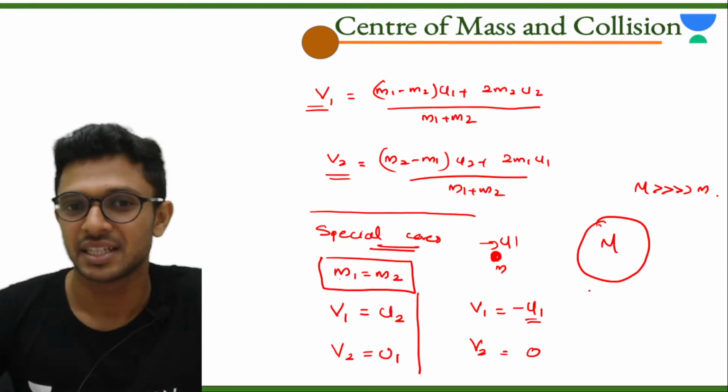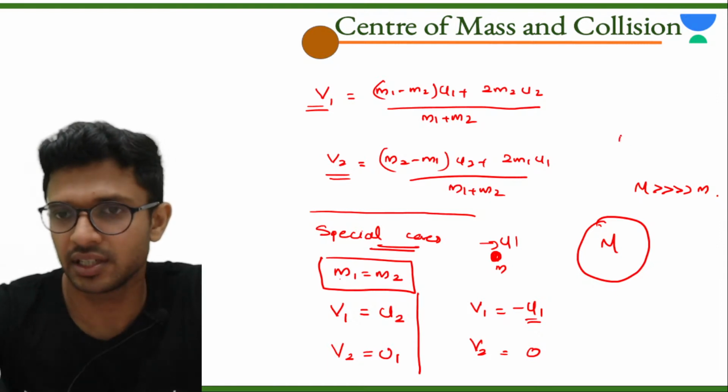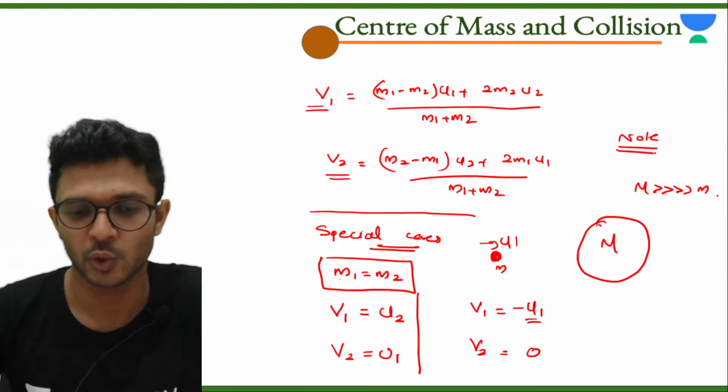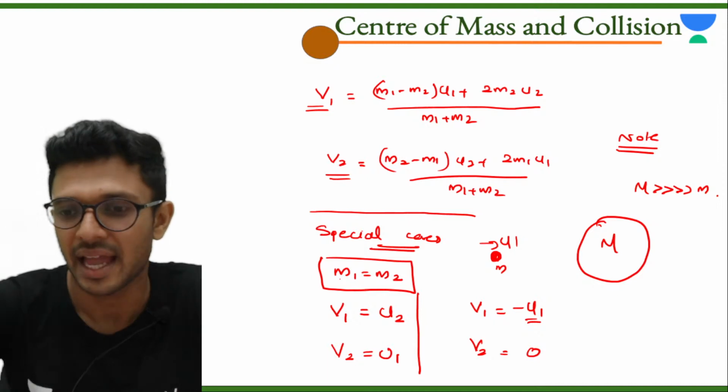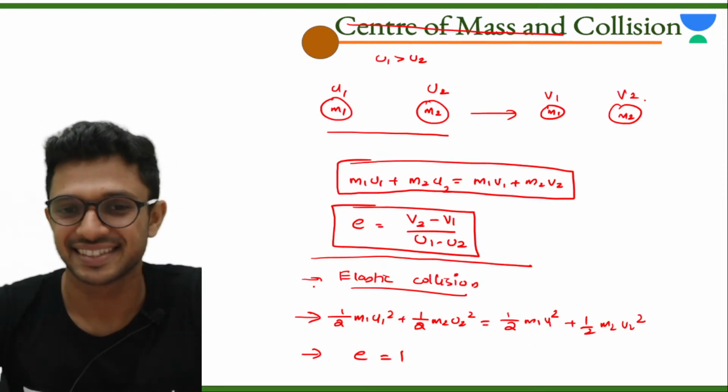So this is the entire information from elastic collision. Note this also.